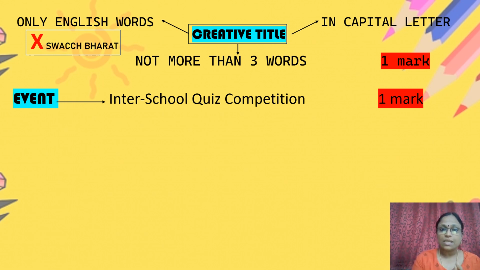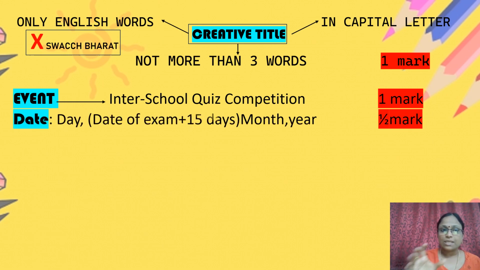The second is inter-school quiz competition, that is the event, and it carries 1 mark. After the event, you should mention the date. How to write the date? This is the exact format to be followed. First, you should mention the day. Monday to Friday, any day you can mention.